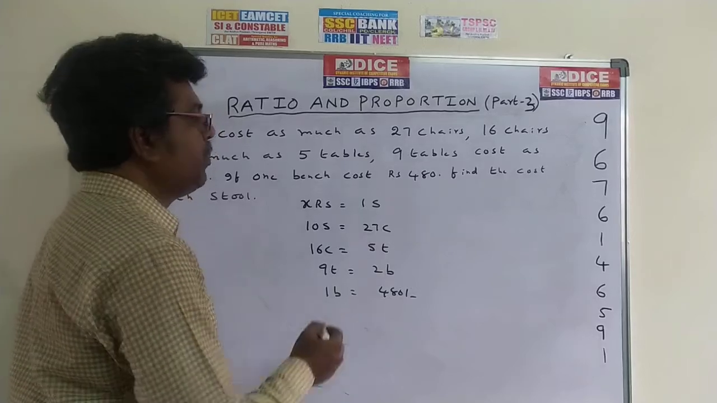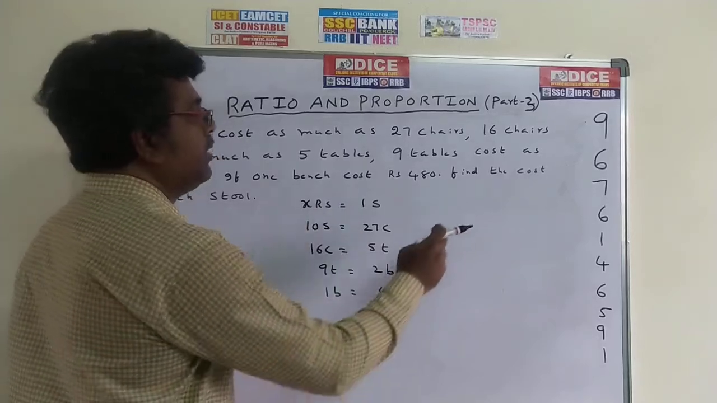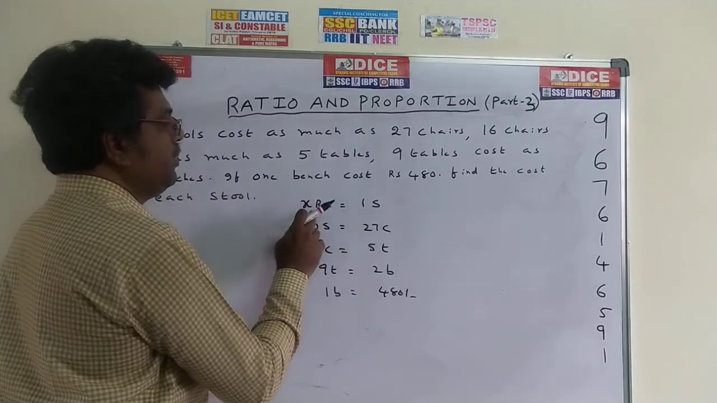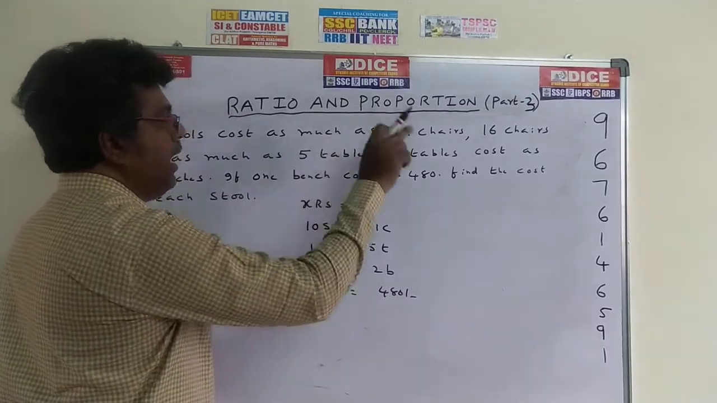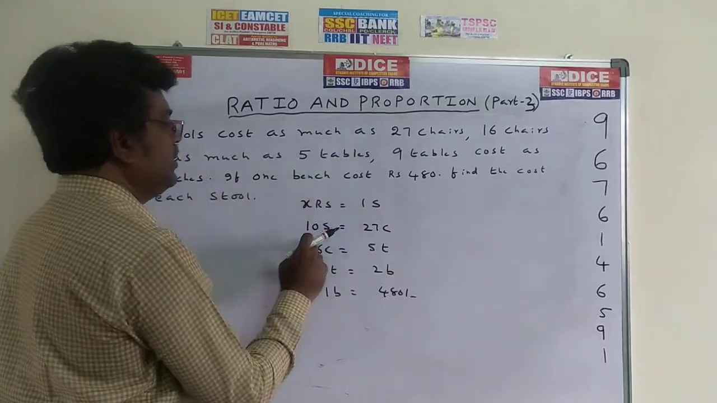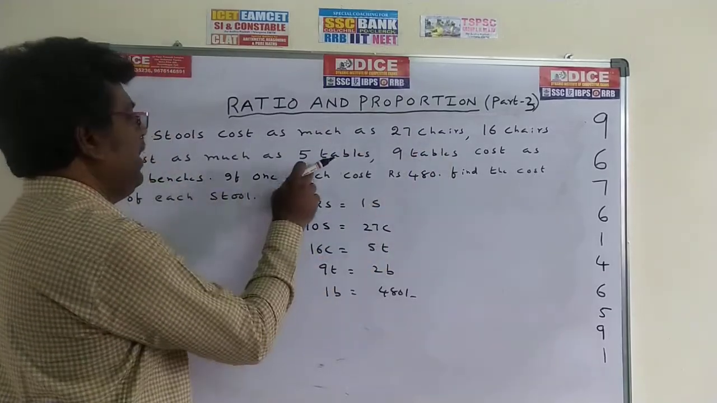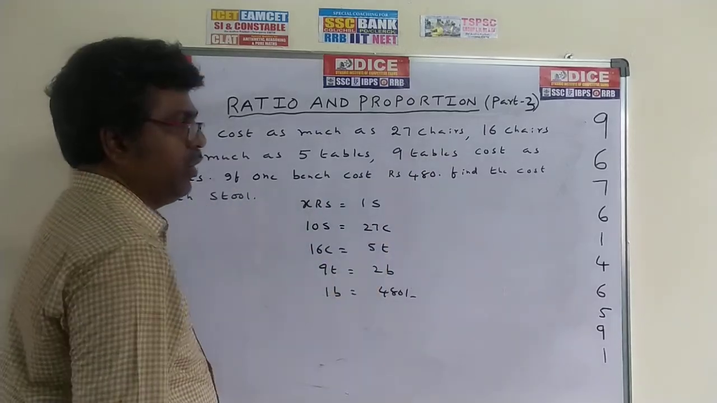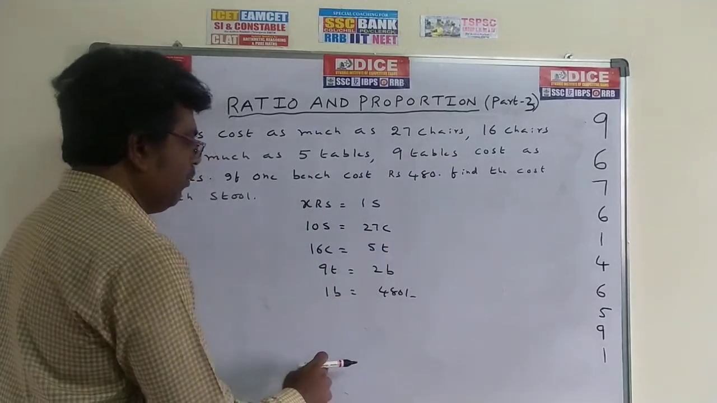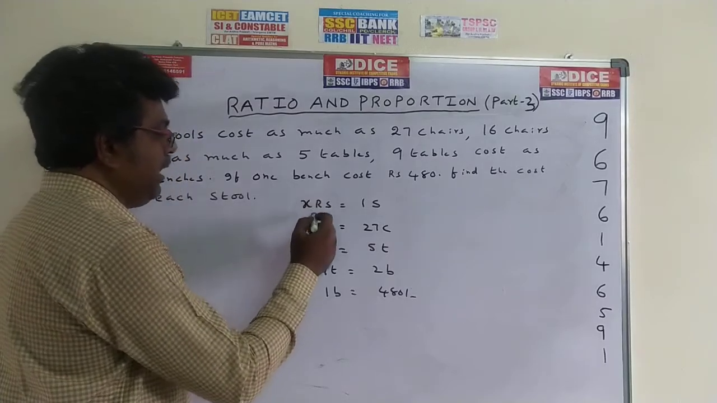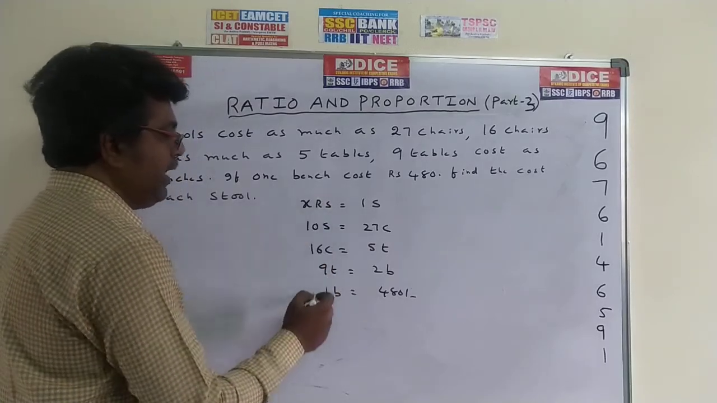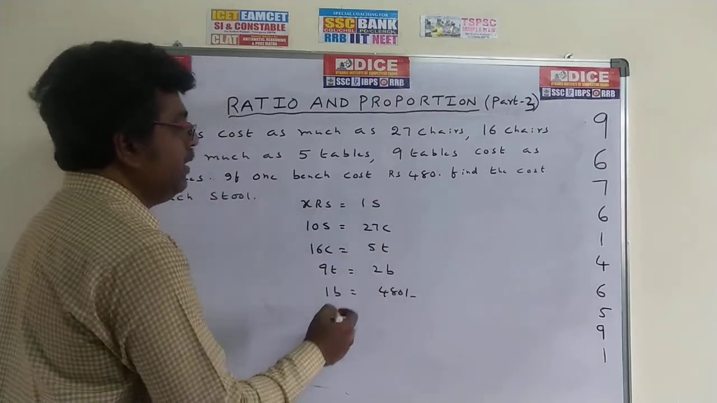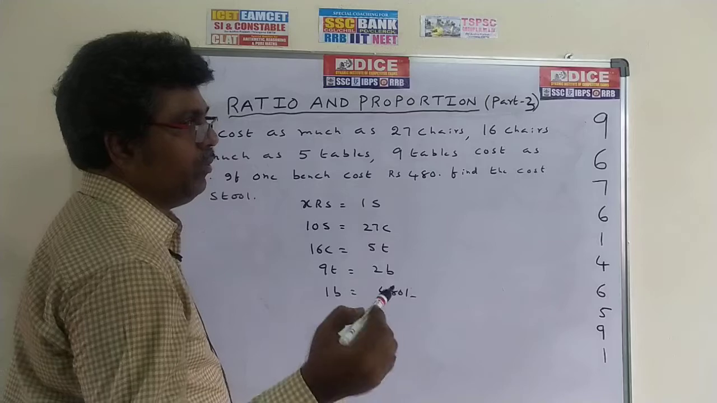First of all, write down the problem like this. What is the question? Cost of stool, assume the cost of one stool as x rupees. Then write down the data as it is. 10 stools is equal to 27 chairs, 16 chairs is equal to 5 tables, 9 tables is equal to 2 benches, 1 bench is equal to 480. After writing like this, what is the process? Multiply all the left hand side numbers is equal to right hand side numbers.